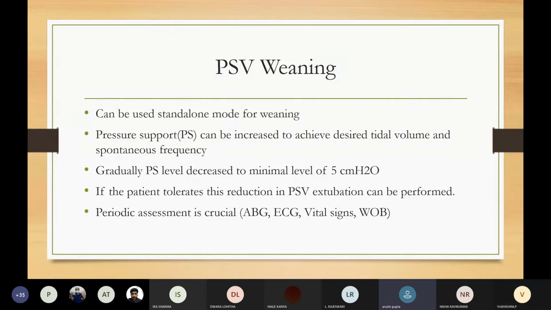That will be the same thing, no? Ma'am, in inspiration. Swati, can you help Vijayavani? How is CPAP and PSV different?